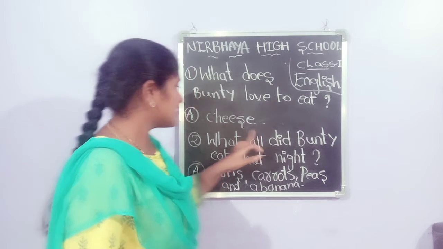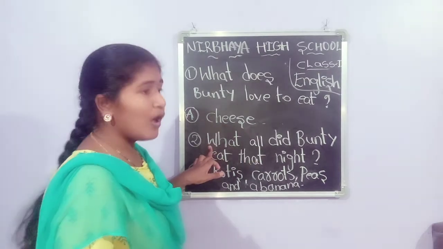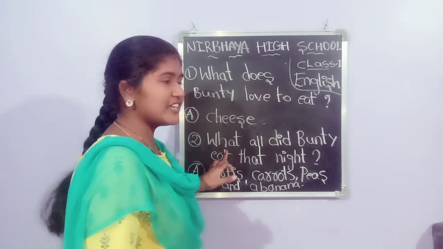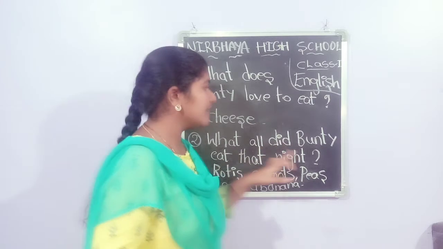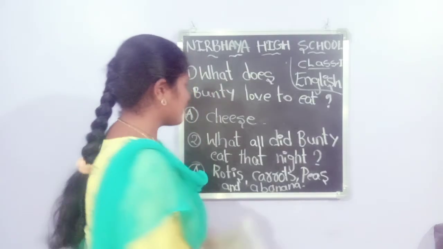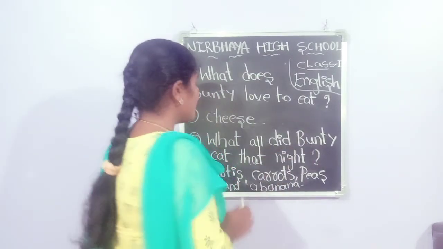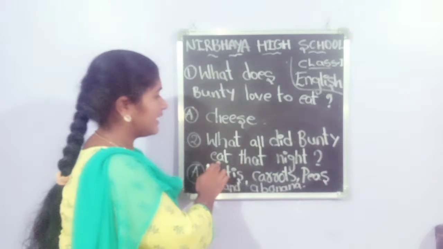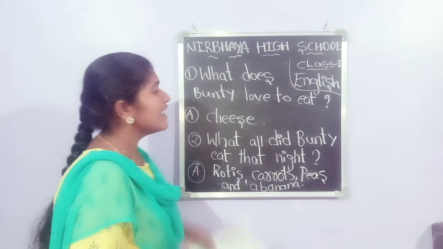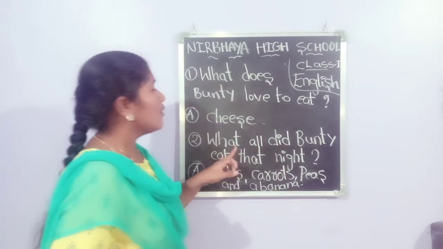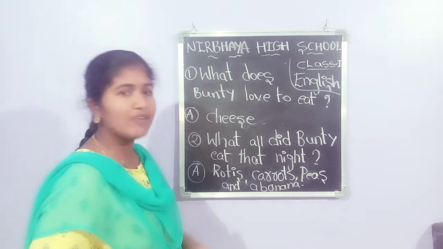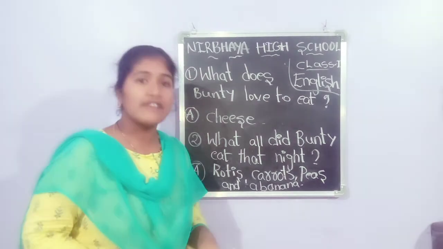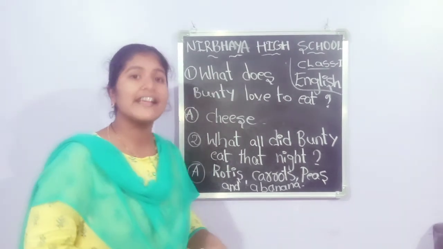Next one. What all did? W-H-A-T, what. All, A-L-L. Did, D-I-D. Bunty, B-U-N-T-Y. Bunty eat, E-A-T. That, T-H-A-T. Night, N-I-G-H-T. What all did Bunty eat that night? From that night, Bunty started eating healthy food.